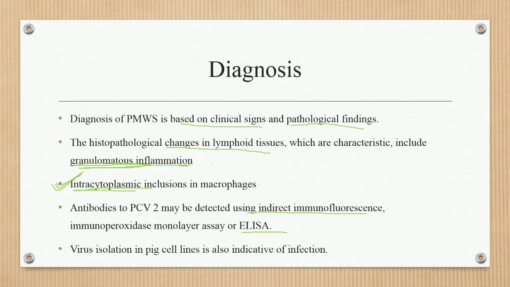So antibodies can also be detected by serological tests for PCV2 infection: indirect immunofluorescence test, immunoperoxidase monolayer assay, or ELISA. Next point, virus isolation in pig cell line is also indicative of the infection.